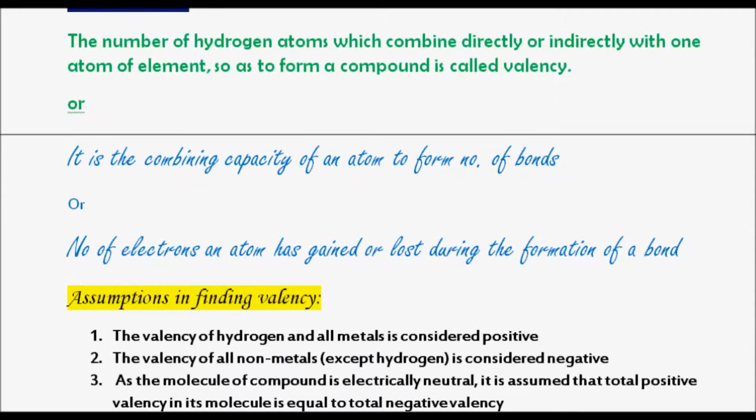So one more definition, many other definitions we have. The simple definition I usually teach to my students is, it is the combining capacity of an atom to form a number of bonds. An atom is forming how many bonds with other atoms, that is the valency of that atom.